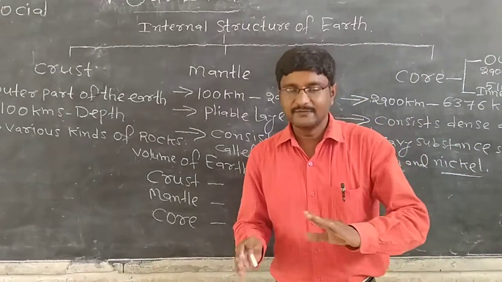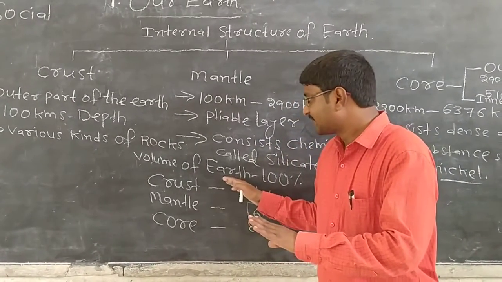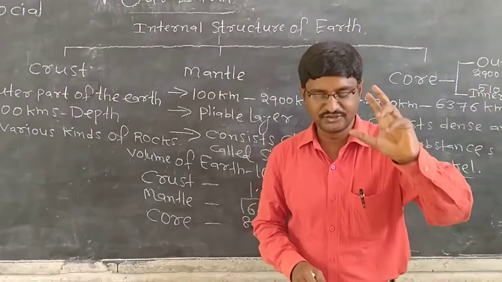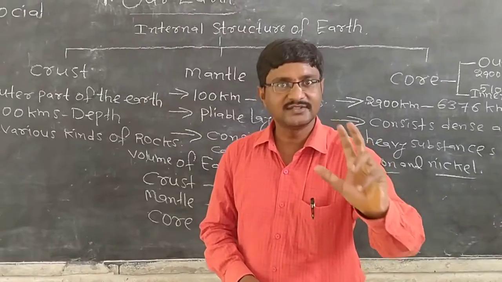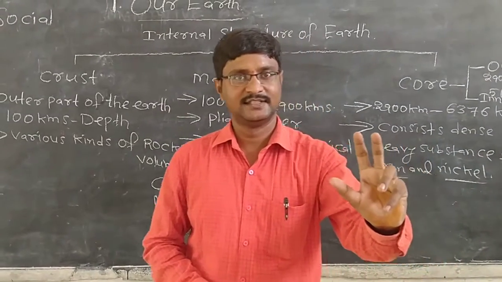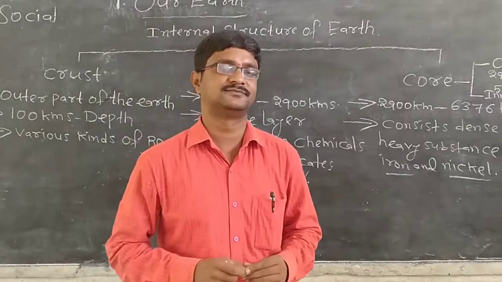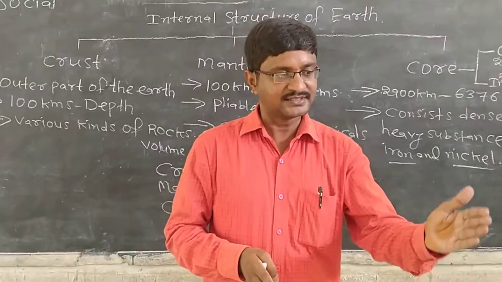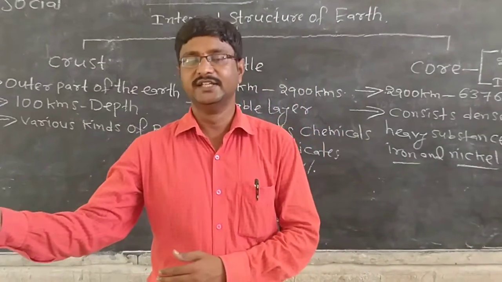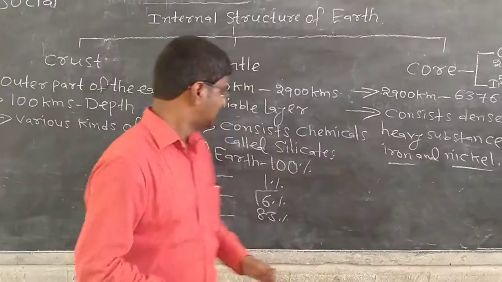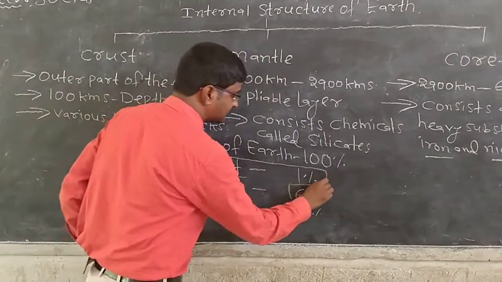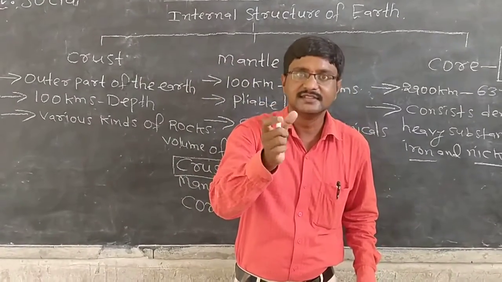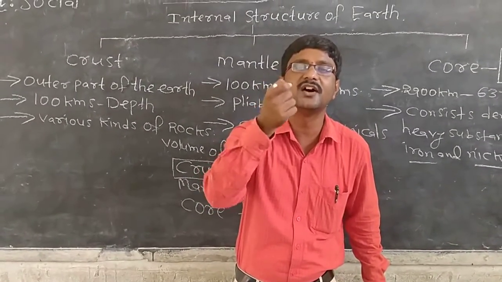Right? Yes. See, now we are comparing the earth with an egg. If we assume the size of the earth is equal to the size of an egg, the thickness of the crust is just about the thickness of the shell of an egg.